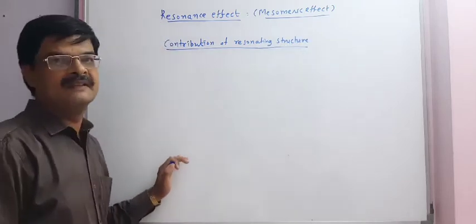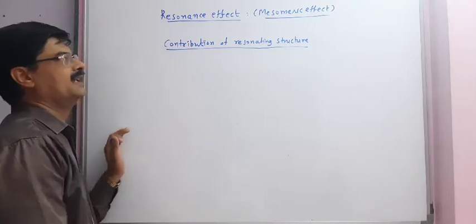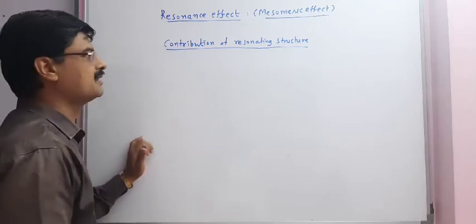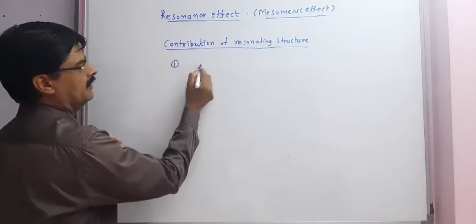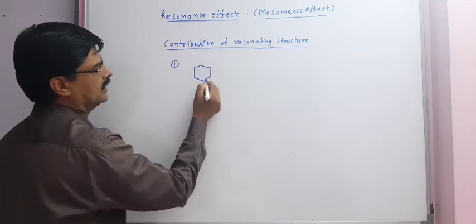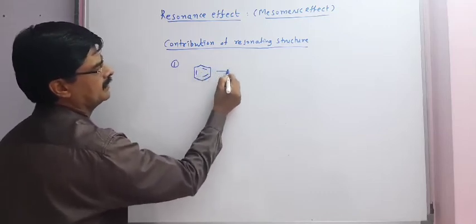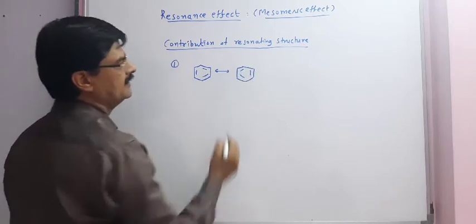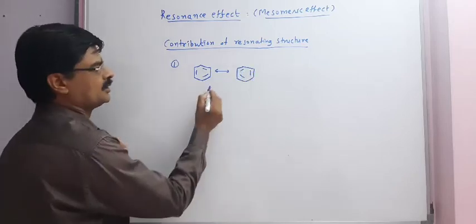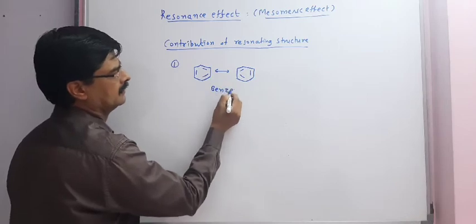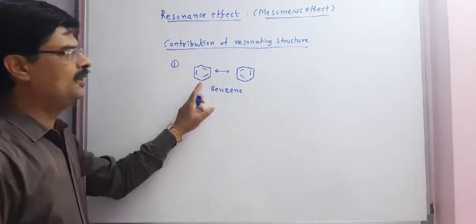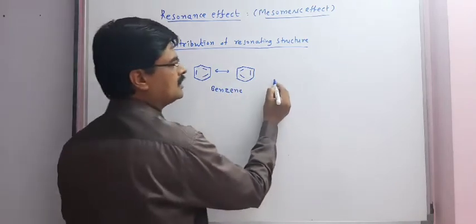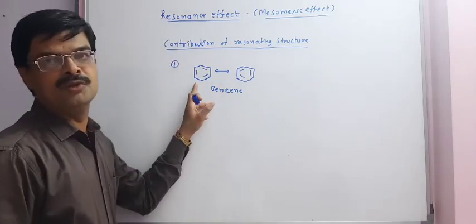By taking a few examples, we can study this point, that is, the contribution of resonating structures. First, we will again draw the resonating structures of benzene as mentioned. These are the two resonating structures of benzene. First of all, we can see that both structures are indistinguishable.